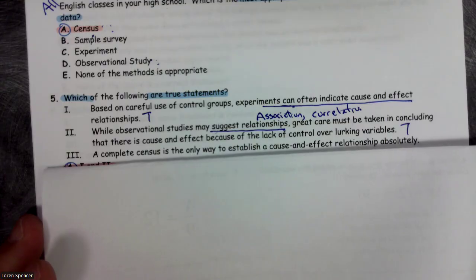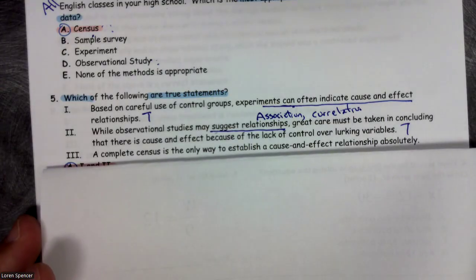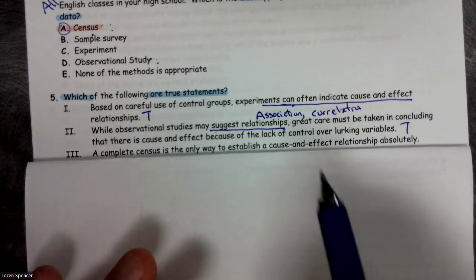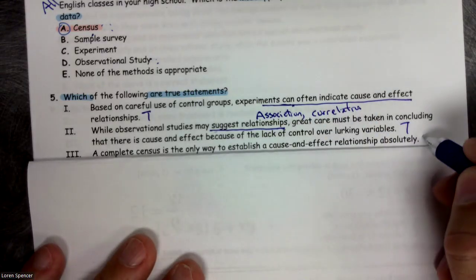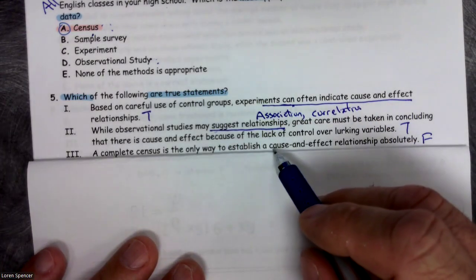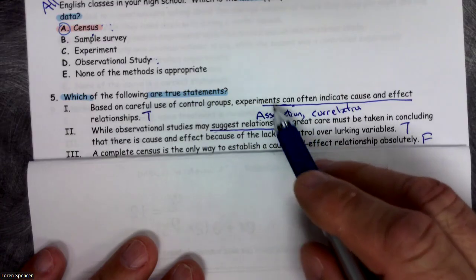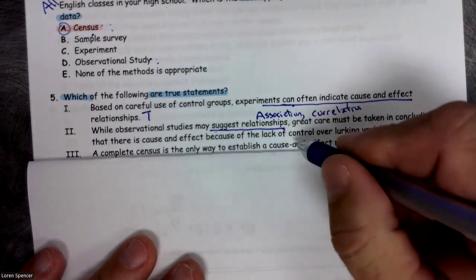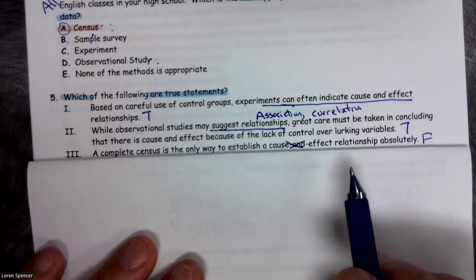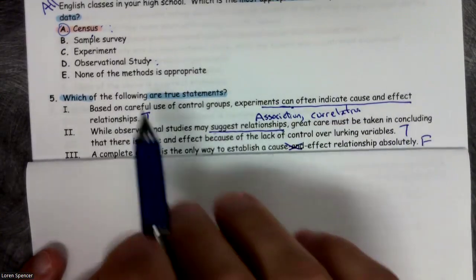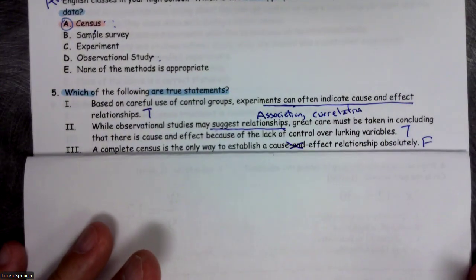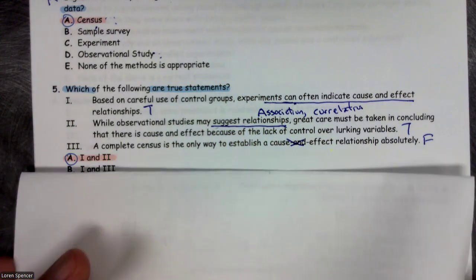A complete census is the only way to establish a cause and effect. First off, that's false. A census is an observational study. Only experiments can prove cause and effect. So this is a false statement. All right. Because census is an observational study, as we mentioned in the one above. So 1 and 2 are true.